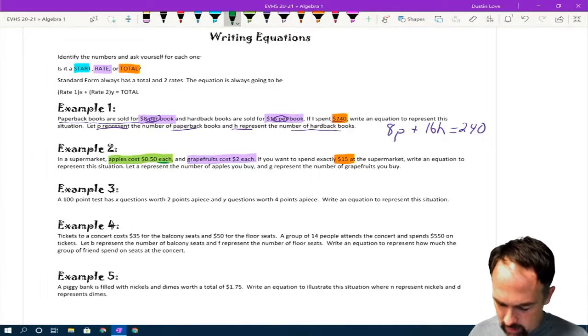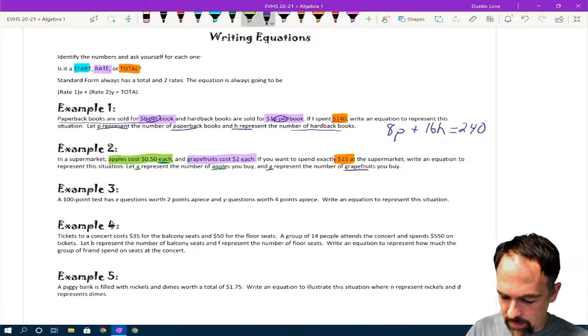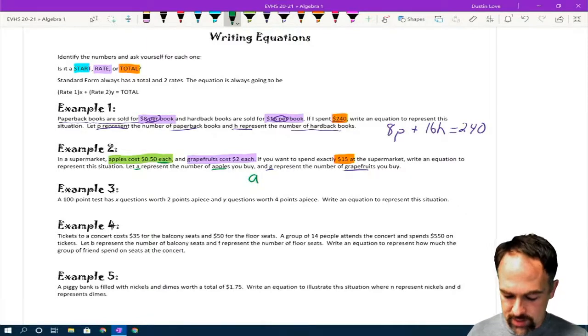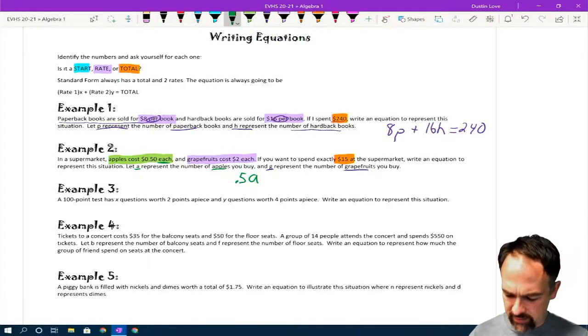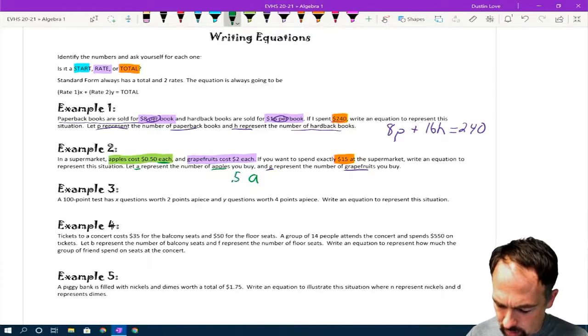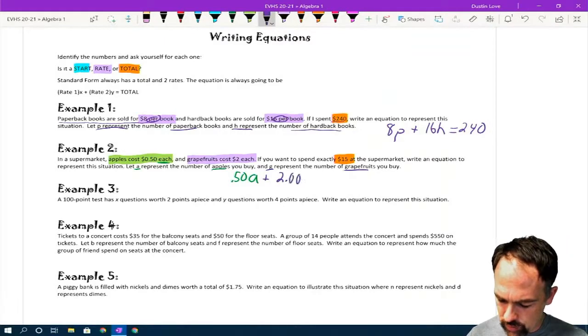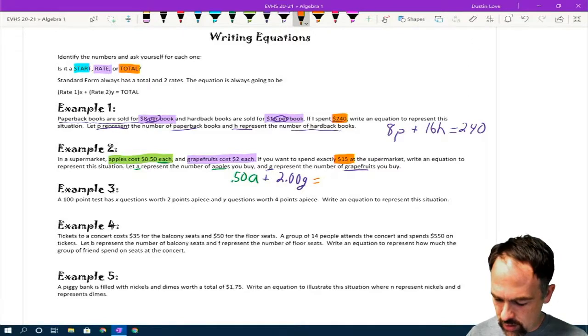So let's go ahead and do this. It says that A is our number of apples, and G is our number of grapefruits. So let's do our apples first. A is the number of apples times the cost per apple, which is 0.5. You could write it as 0.50. That probably would actually work out better since we're talking about money here. And then plus 2 times the number of grapefruit. And again, this is money, so I'm going to go ahead and write it as 2.00G. And that is going to equal the amount of money we spent, which is $15.